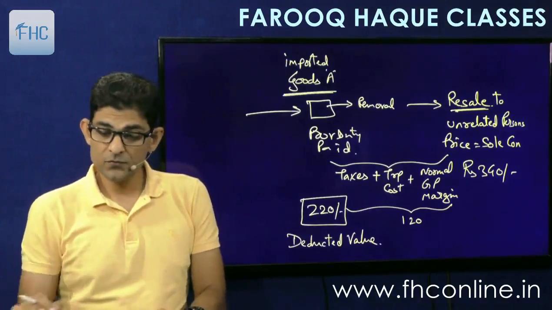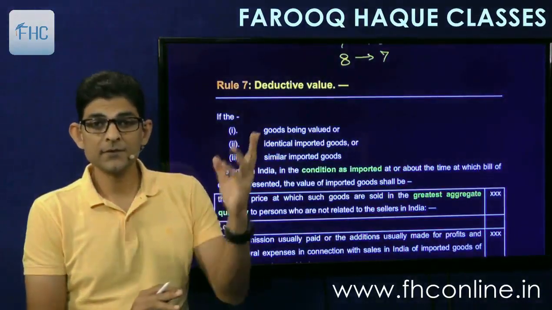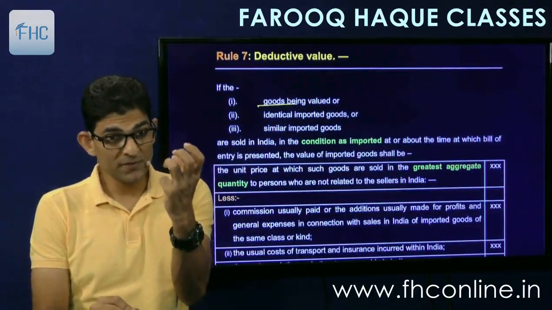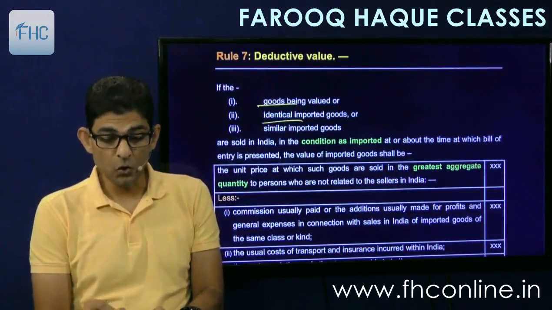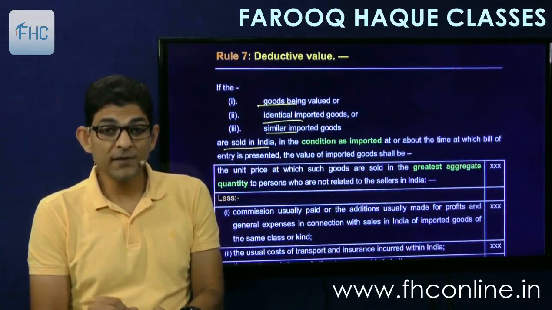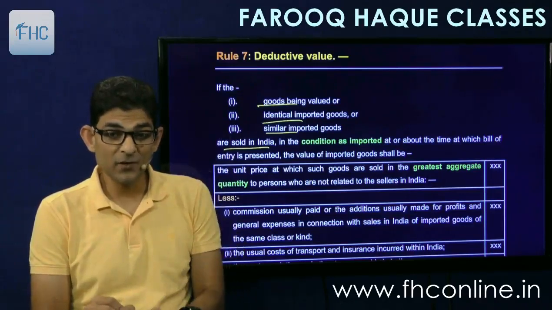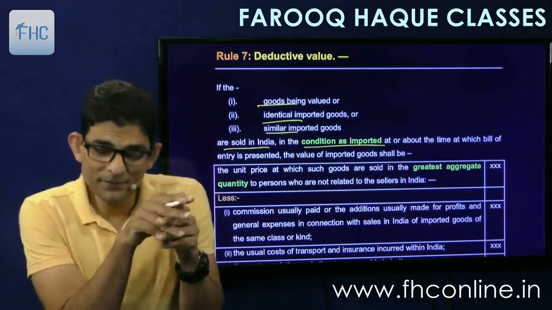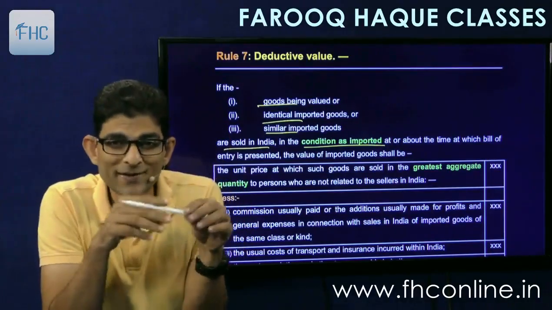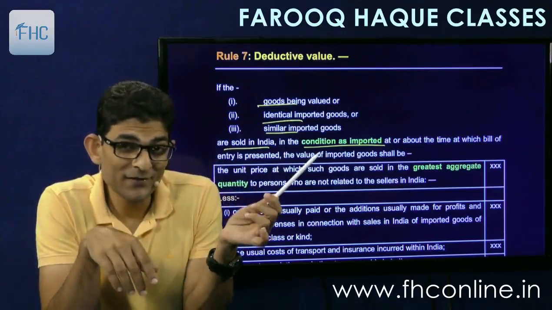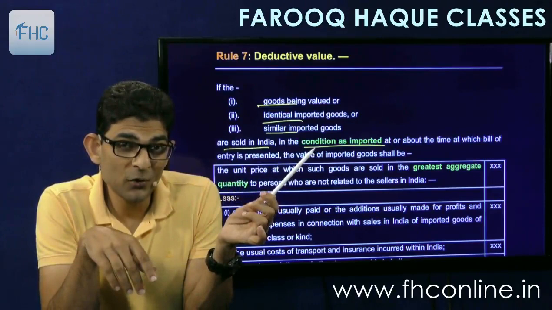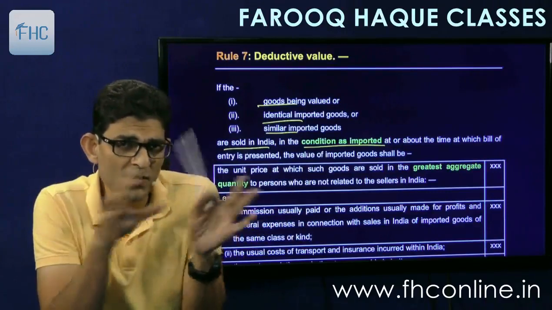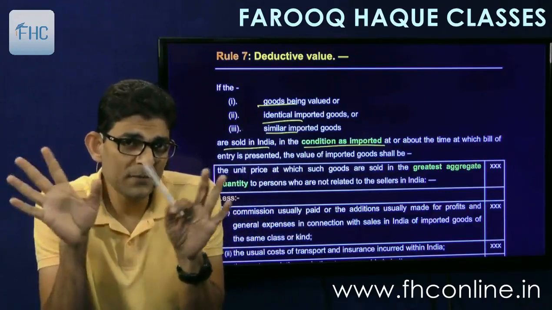Understood? So now let's see. It is given here that if the goods being valued, means the imported goods themselves or identical or similar imported goods are sold in India, means there is a resale taking place, okay, in the condition as imported. Now here also the rule will give 2 points. The example that I have given is of the first point, that is in the condition as imported, means we are not manufacturing something out of it, we are not changing the condition. The goods are imported and they are sold in the same condition. I have imported chocolates and I am selling the chocolates in the same condition.